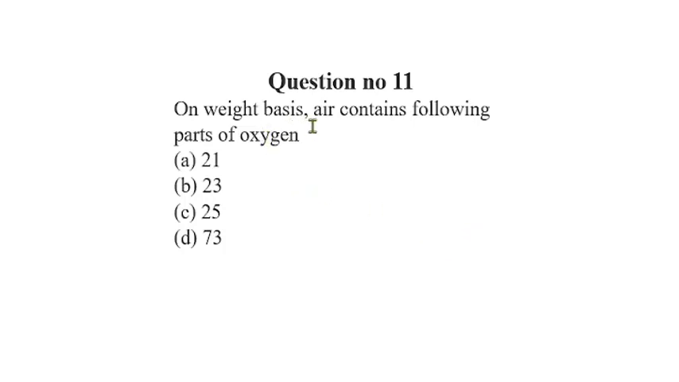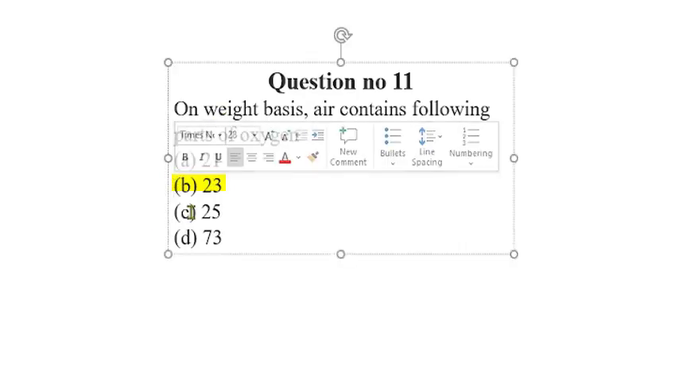Question number 11. On weight basis, air contains the following parts of oxygen. So here it says weight basis, not molar basis. So the correct option is 23. If it says on molar basis, then it is 21, but the correct option here is 23.